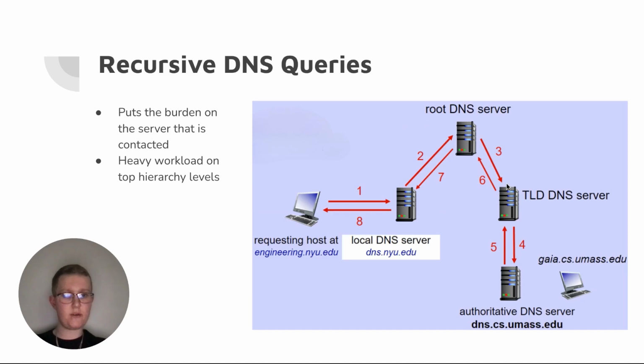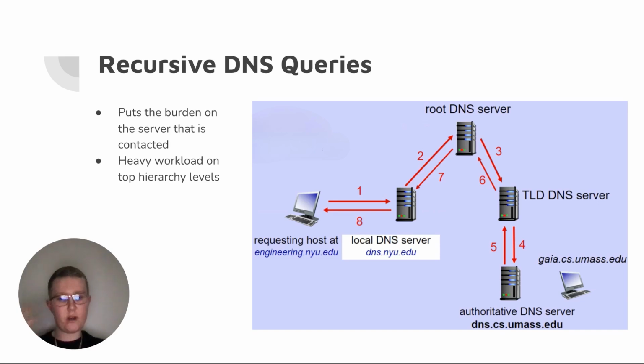It'll go to the server below it on the hierarchy, which is the TLD server, the top level domain. If it's able to resolve that query, it will send it back to me. But if not, this server is going to contact the authoritative server, which is the lowest on the DNS hierarchy. This is going to be the case most of the time because, when you're searching for something on the internet, you want something very specific.